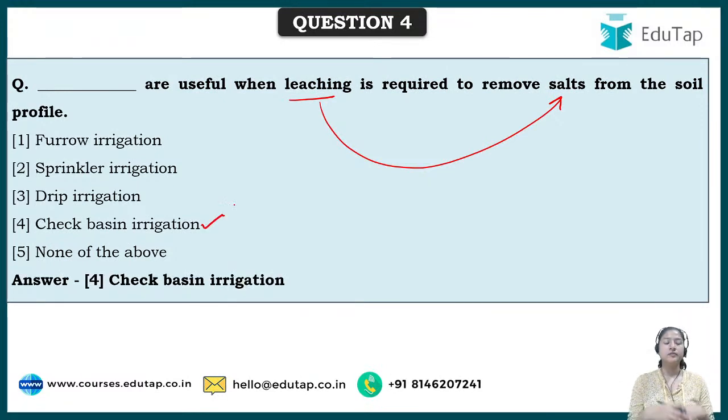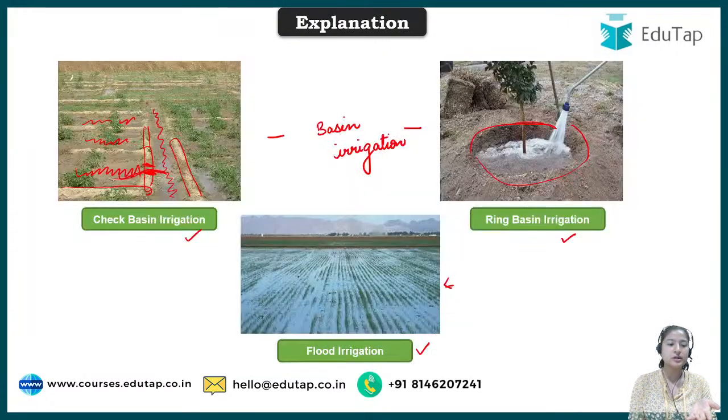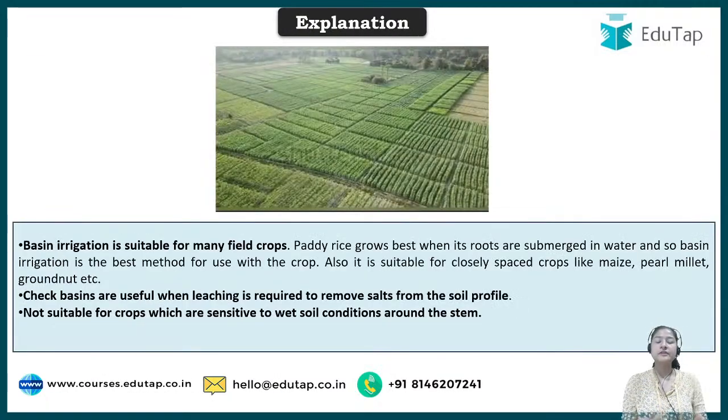How, we'll see. Basically, in question number 2 we have also seen how the bunds are formed, and then water stagnates there. If I go to the first picture to make it more clear, here you can see the standing water. It gives enough time for the salt available in the soil to get mixed with water and then leach out. So this check irrigation method is very beneficial for leaching, to remove salts.